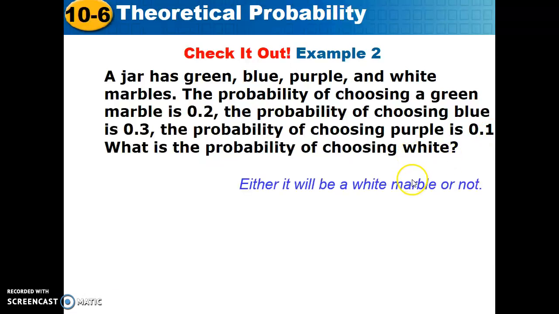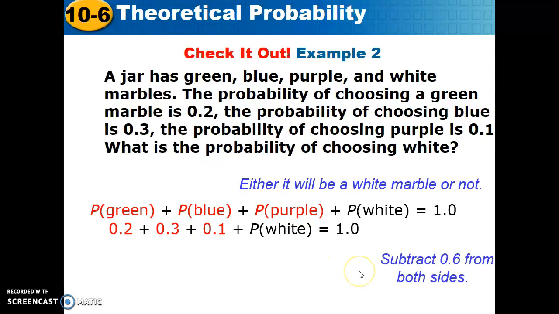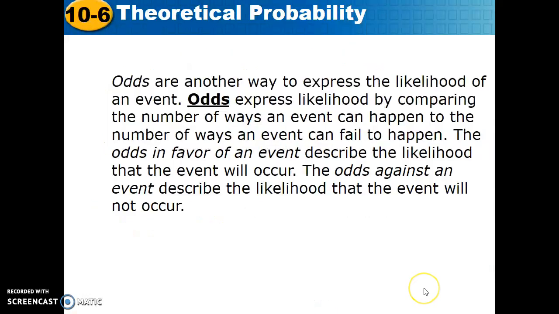Well, it has to make up the entire 100%. So it'll either be white or it won't. This is the probability that it won't. So we're going to take all of those, add them up: 0.2, 0.3, 0.1. We've got 0.6. The remainder, or the complement, needs to be 0.4. The probability of white is 0.4.